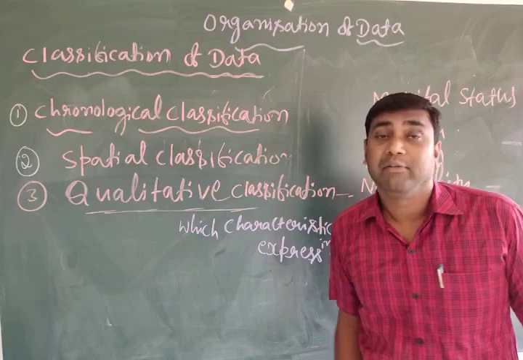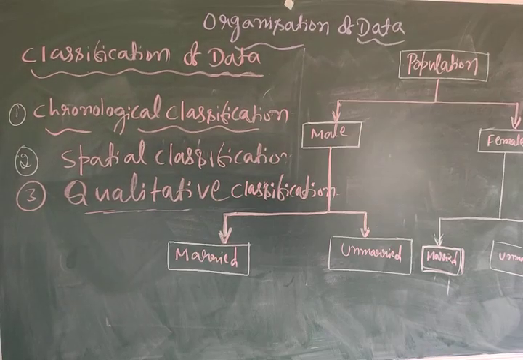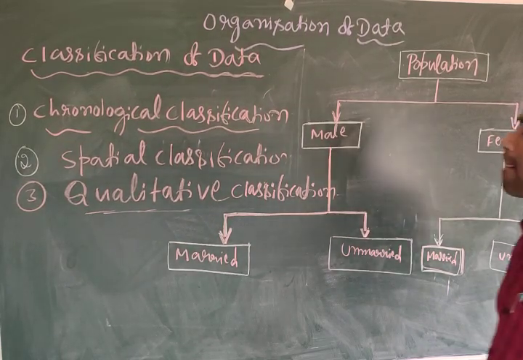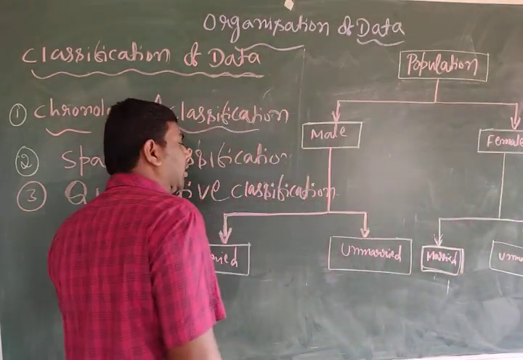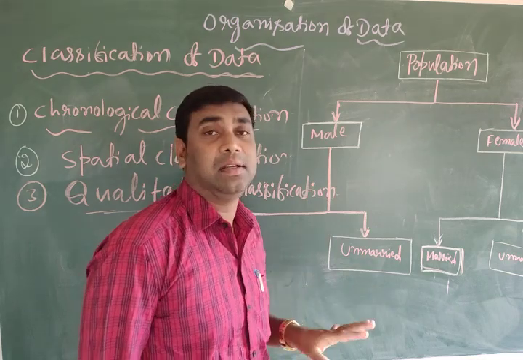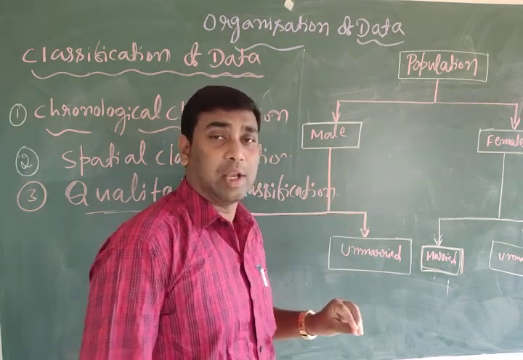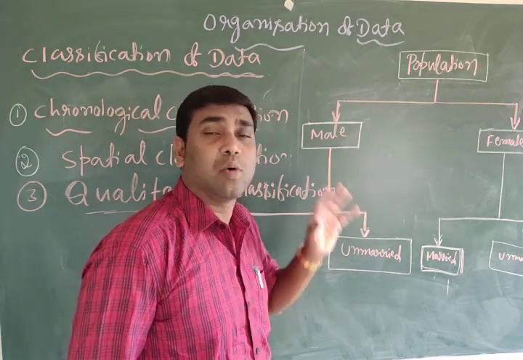To understand this, observe a table. Students, we are discussing qualitative classification, which covers characteristics that cannot be expressed in quantity.